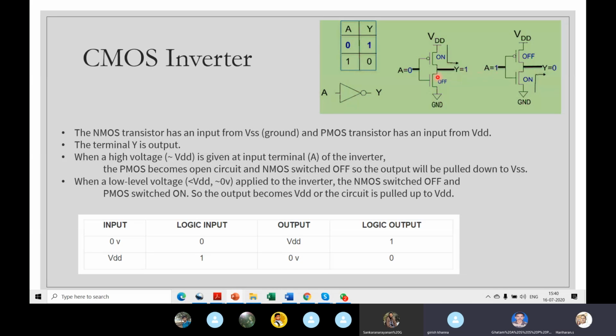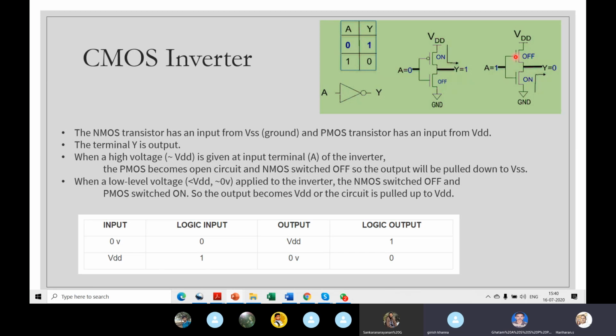Let's see the other condition. This is called a truth table, right? So 1 and 0. When you apply a 1, the PMOS transistor is off. That's a rule. When you apply 1, the NMOS conducts. That's what we studied. You have to remember that: NMOS gets on when you apply a 1.